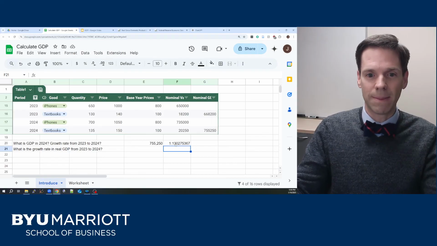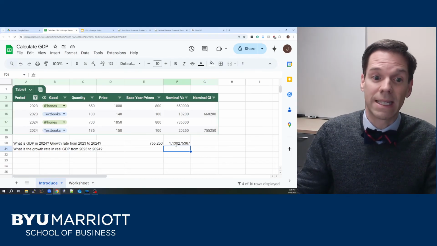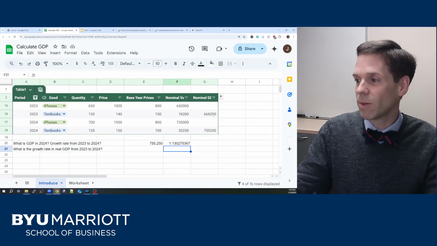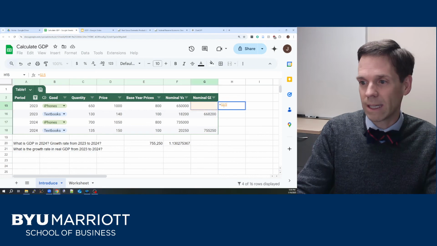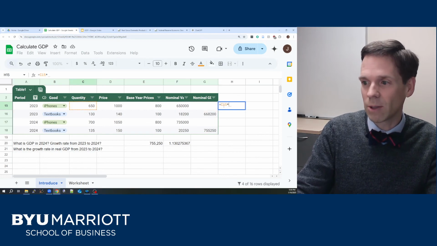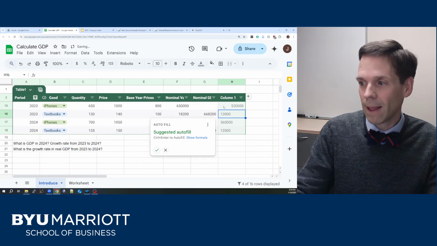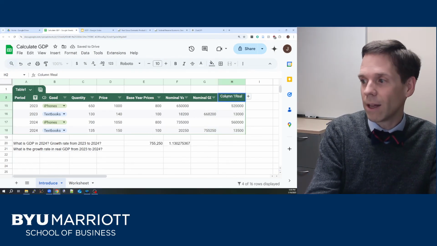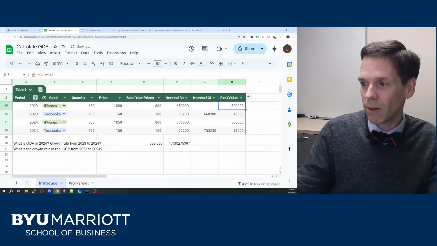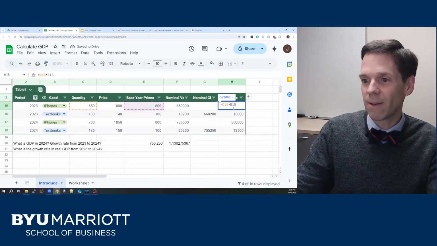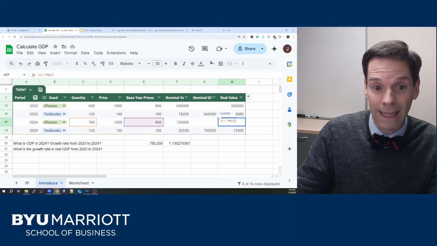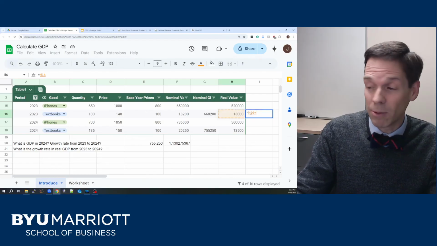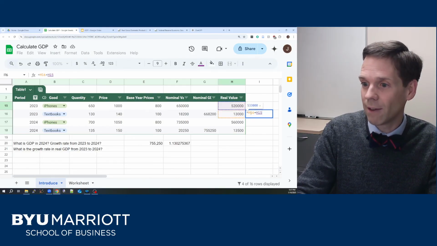How does this compare to real GDP? Well, to do that, we need to use the same quantities produced in the year, but multiply those quantities by some base year price. So we've got a base year already. So this is pretty straightforward. Quantity of iPhones in 2023 times the base year price, and then the same thing for textbooks. That'll get us a real value. Now notice in comparison to the nominal value, in both years we're using a price of iPhones of $800, so we're not letting prices change. And then our real GDP across this economy will be just summing up our two goods, iPhones and textbooks.